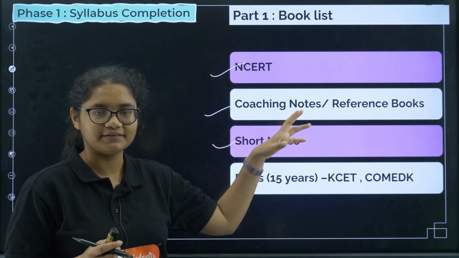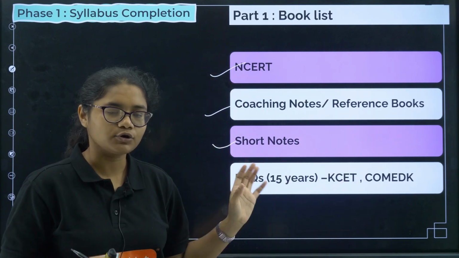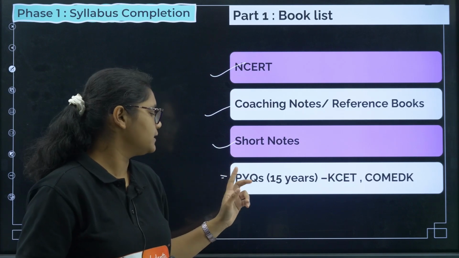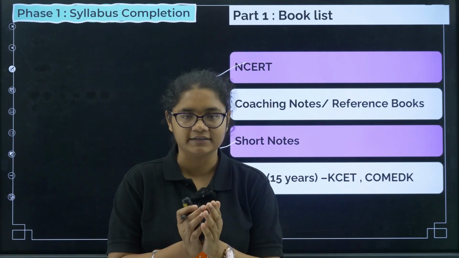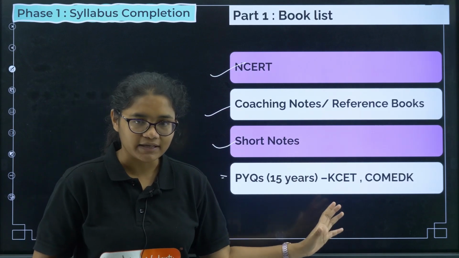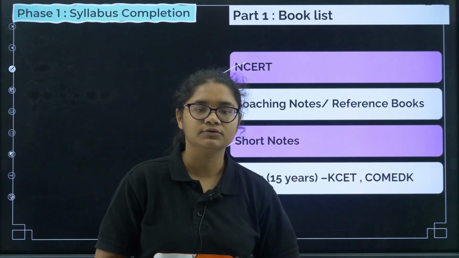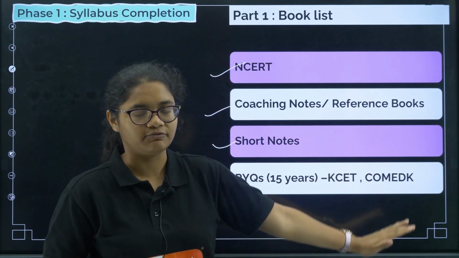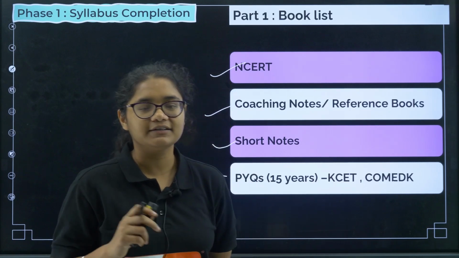Next we have short notes. When you are reading the NCERT, try to make short notes from it. Next, it is very important, previous year questions. So at least you have more time. I'll tell you, you can do 15 years of questions chapter wise, not only of KCET but also of COMEDK. 15 years of KCET, 15 years of COMEDK. At least do 10 years.